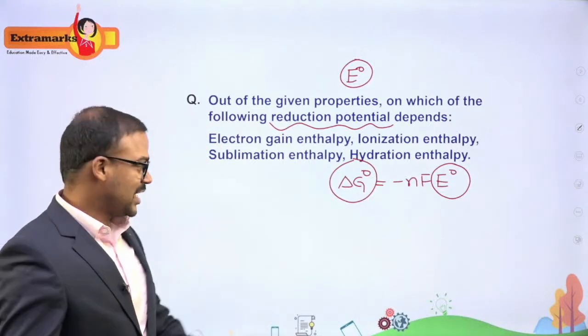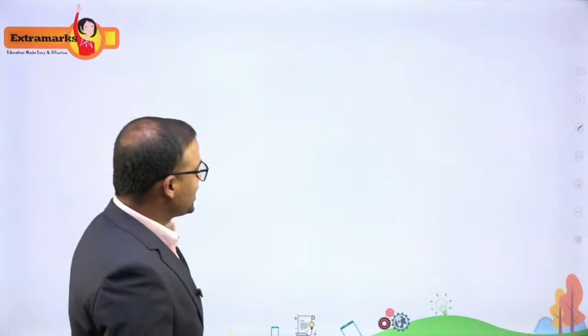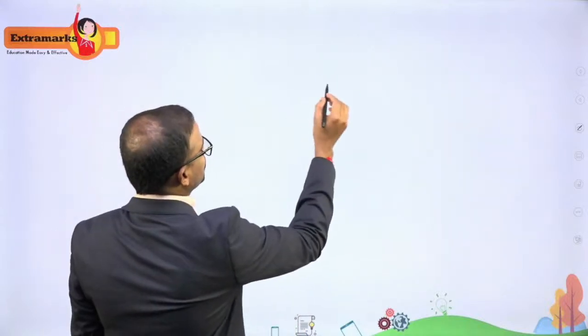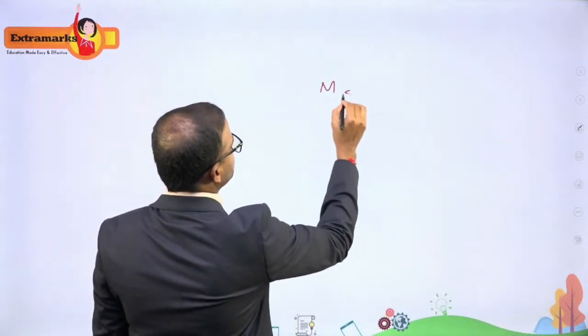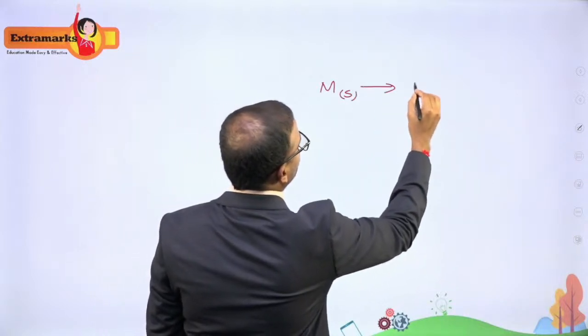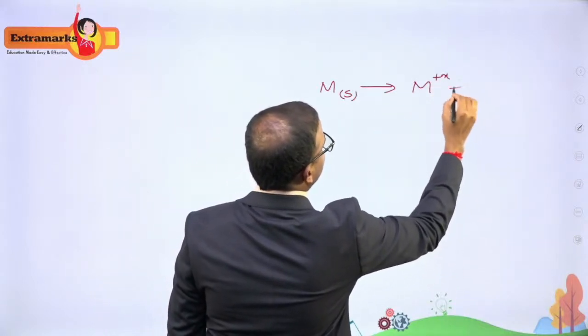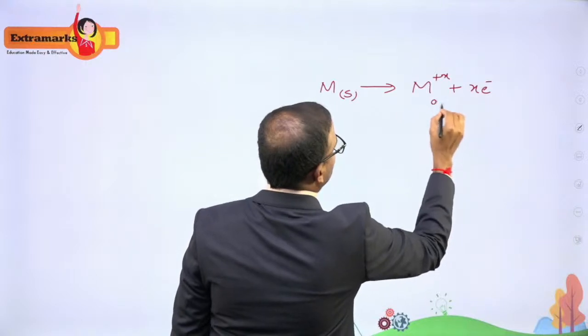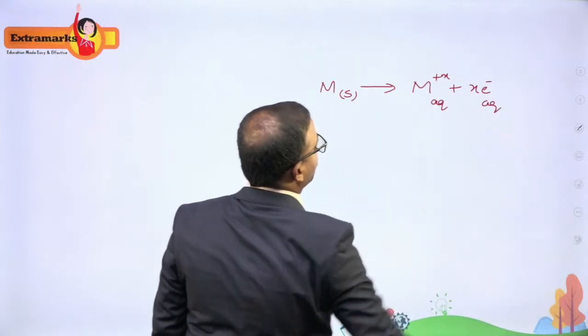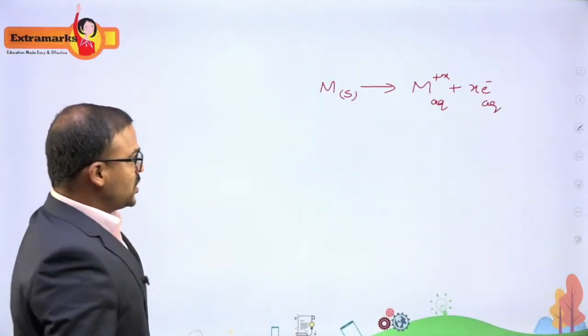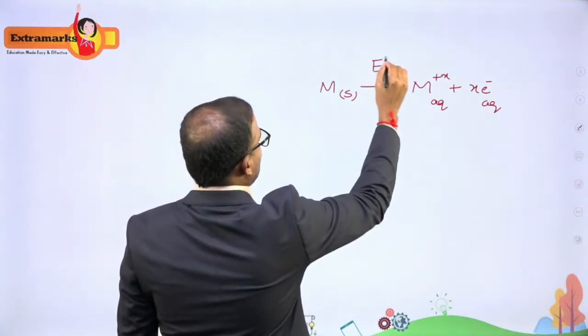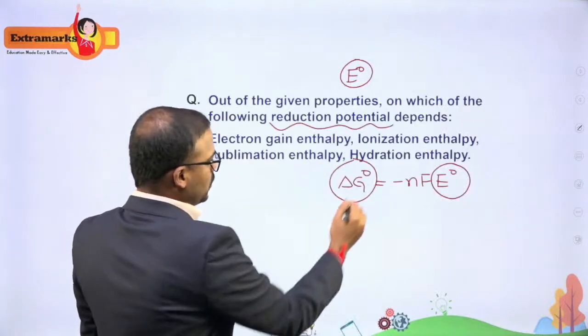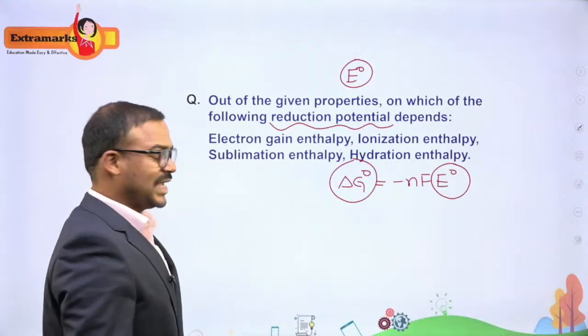Delta G naught of a process can be calculated very easily. So let me take this process, let's say reduction of a metal M, which is solid, converting into M plus x electrons, okay? So this is the reduction process, and I need to find out the E naught. And how do you find out the E naught? By using this formula, delta G naught is equal to minus nF E naught.